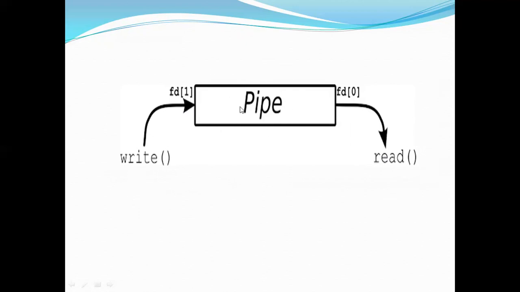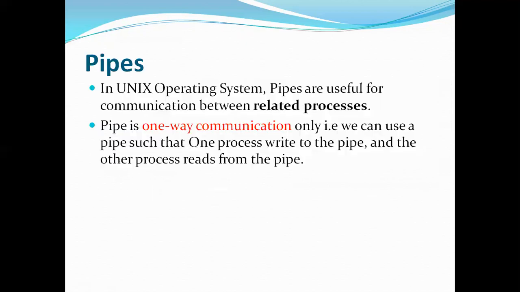Now it is unidirectional, so it will go from parent to child only all the time. Now imagine that the child wants to write the data and the parent wants to read. In that case, we have to take another pipe where the child is writing and the parent is reading. So likewise, for two-way communication, we need two pipes. For one-way communication, only one pipe is enough. So this is about pipe.